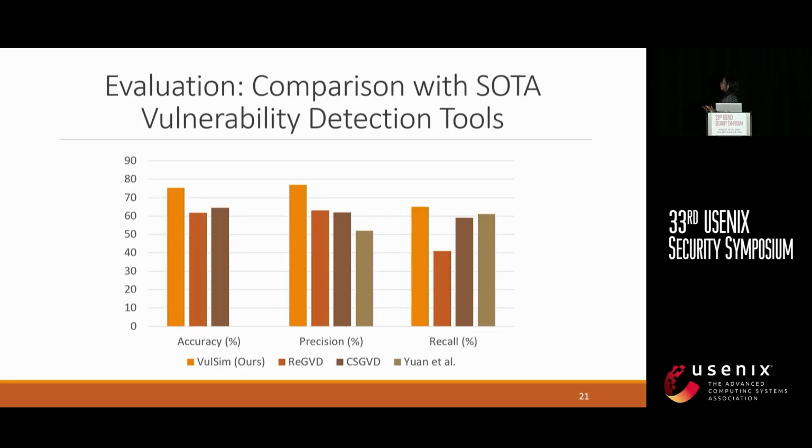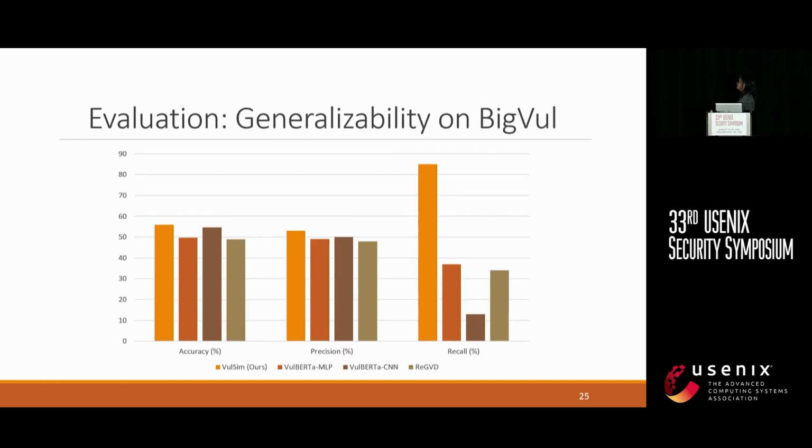We also compared our approach with other state-of-the-art vulnerability detection tools, and as we can see, VulSim outperforms other models in terms of accuracy, precision, and recall. Finally, we test for generalizability, and we trained VulSim and other models on the Devign dataset, and we tested it on the BigVul dataset. And once again, VulSim outperforms other models in terms of accuracy, precision, and recall.